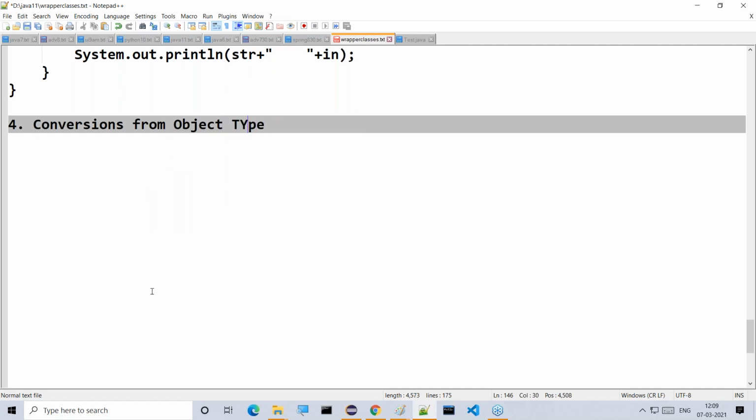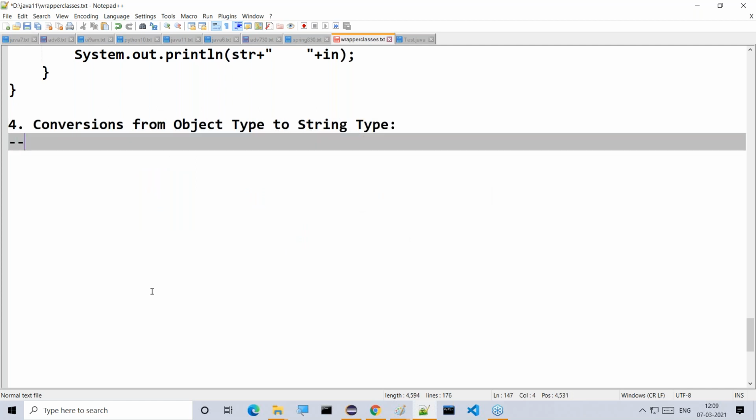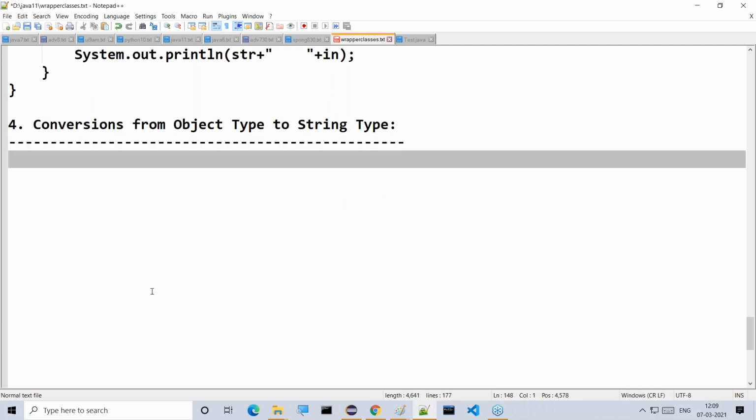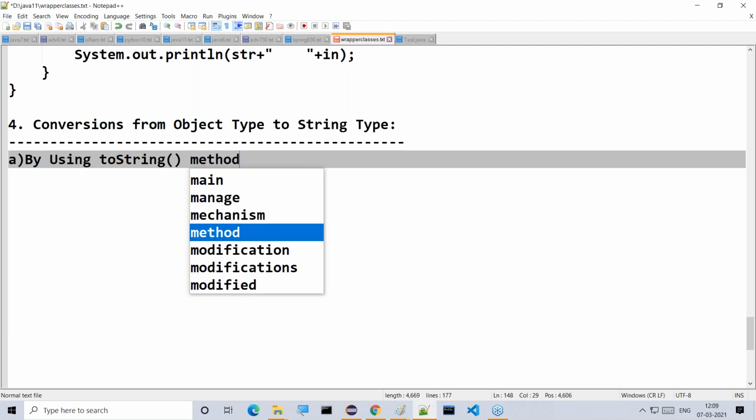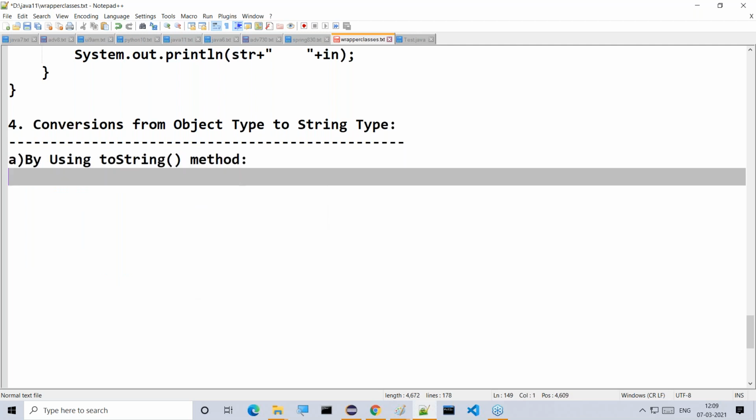Conversions from object type to string type. All of you observe what I'm telling you. In conversion from object type to string type, a few approaches are available. What are the various approaches available? The first one is by using the toString method.